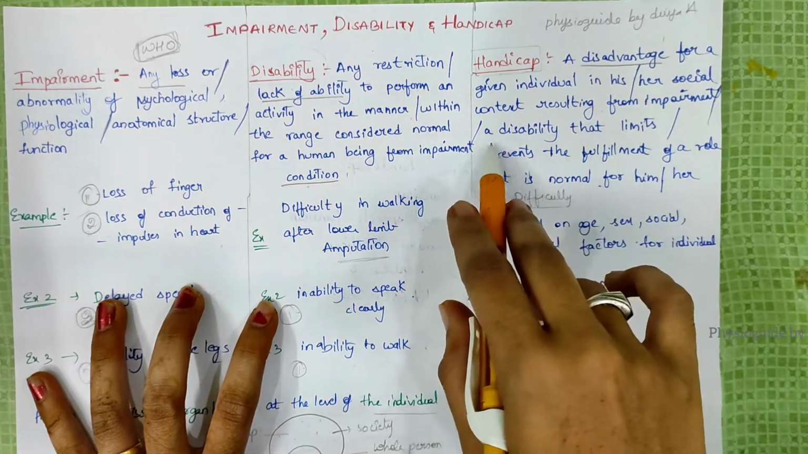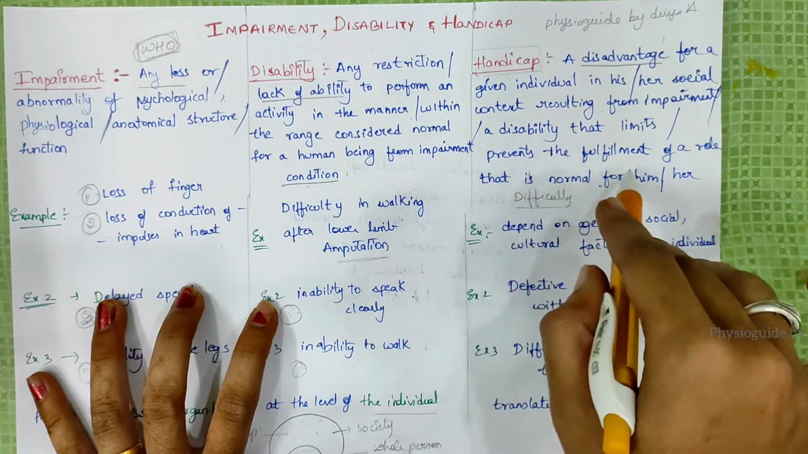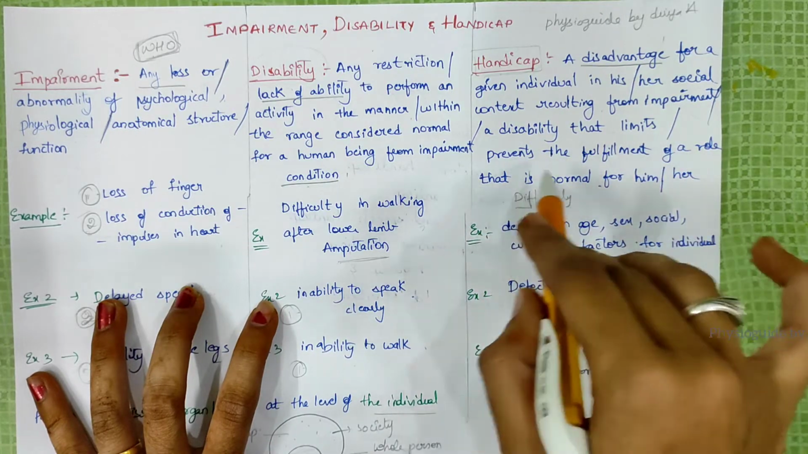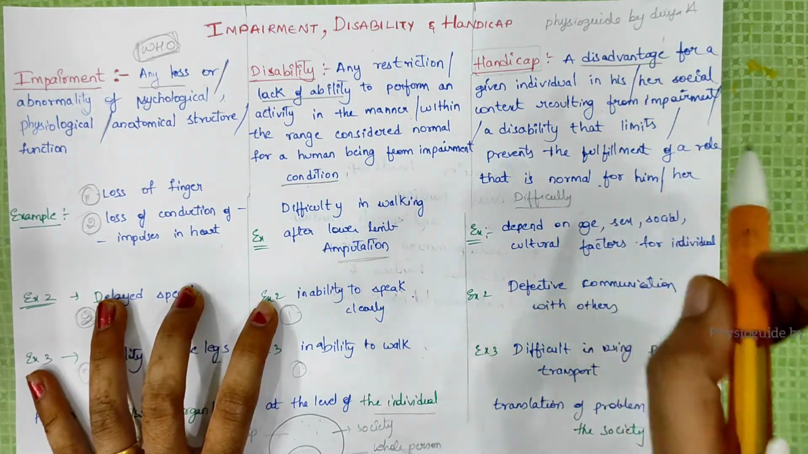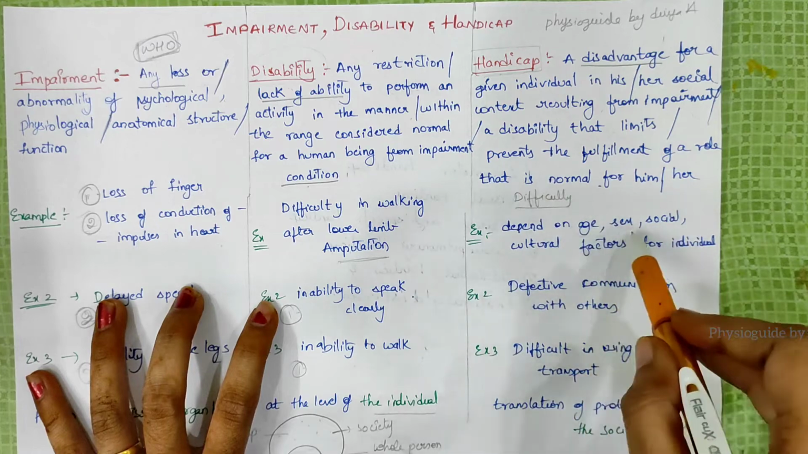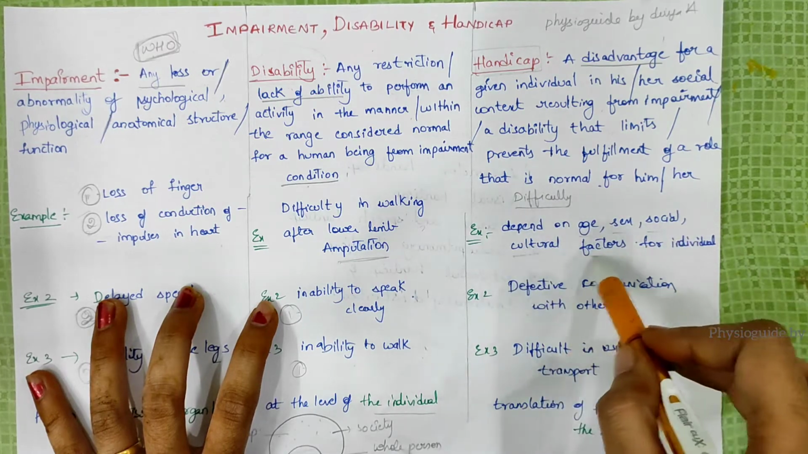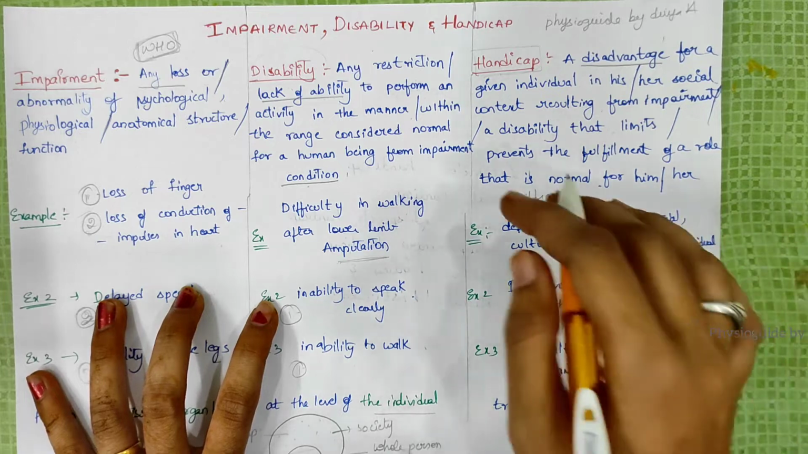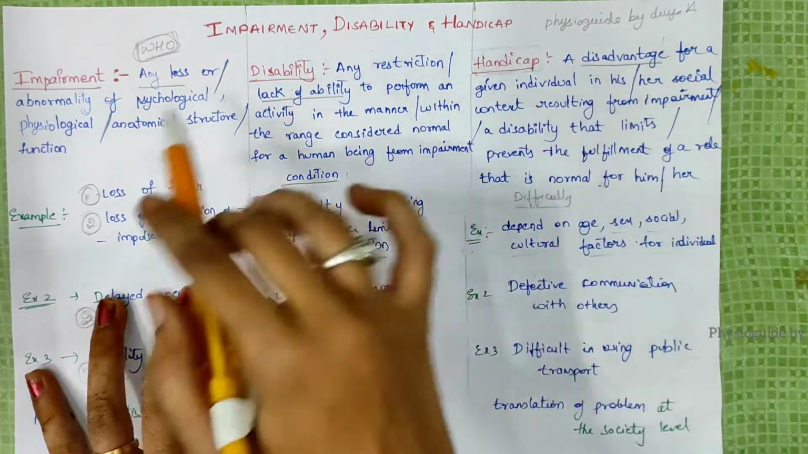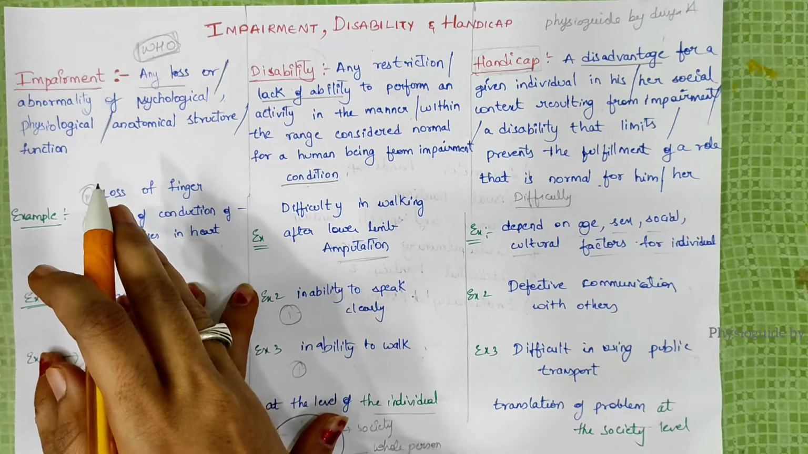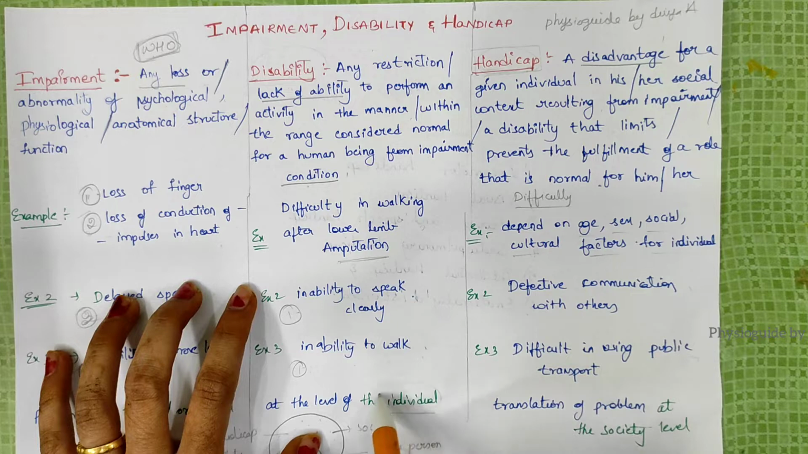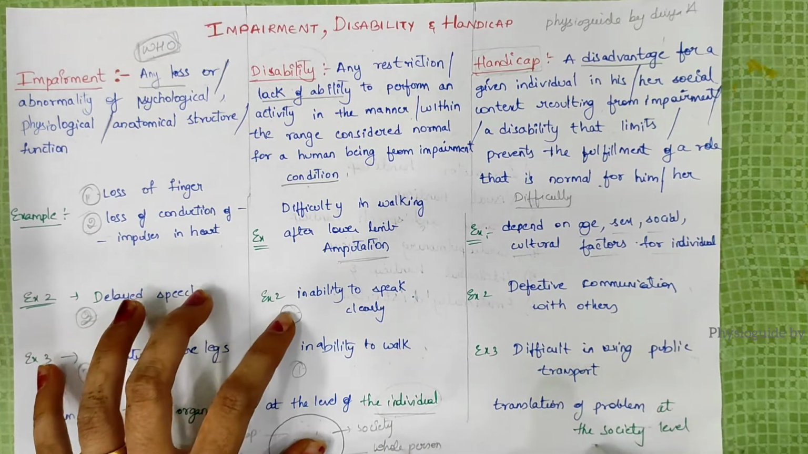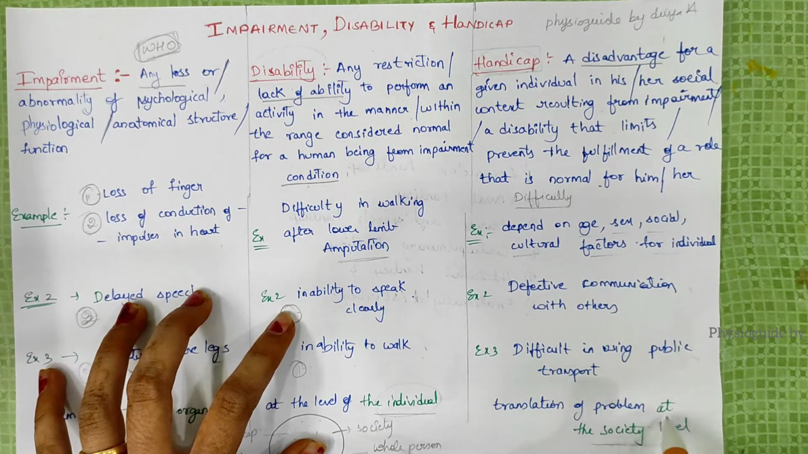Next one, disability that limits or prevents the fulfillment of a role that is normal for his or her age, sex, social and cultural factors for the individual. So this is the difference. Impairment means only a loss of finger. Next one, disability is based on the individual level only. This, handicap, is based on the society level, what problem he faces at the society level.